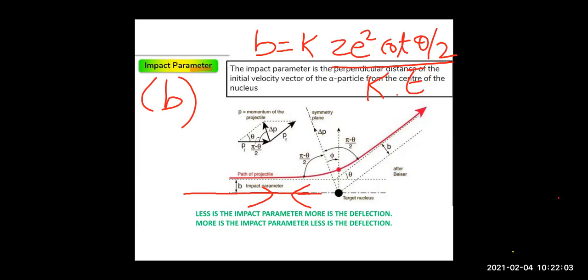So the distance b for them is 0 because it is the same line. As the impact parameter is 0, it rebounds back. So you are going to have theta as pi. Right? So this is your impact parameter.